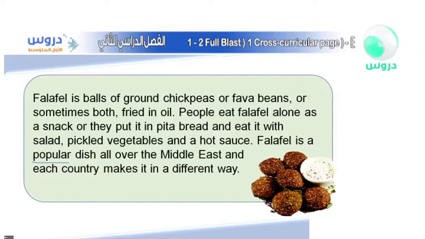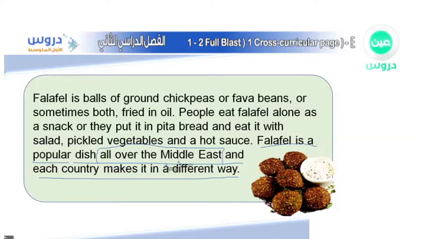So, where is it famous? Which place exactly is it famous in? Well, as you can see once again, falafel is a popular dish all over the Middle East, and each country makes it in a different way. So in that case, where is it famous exactly? That's right, in the Middle East, or all over the Middle East.